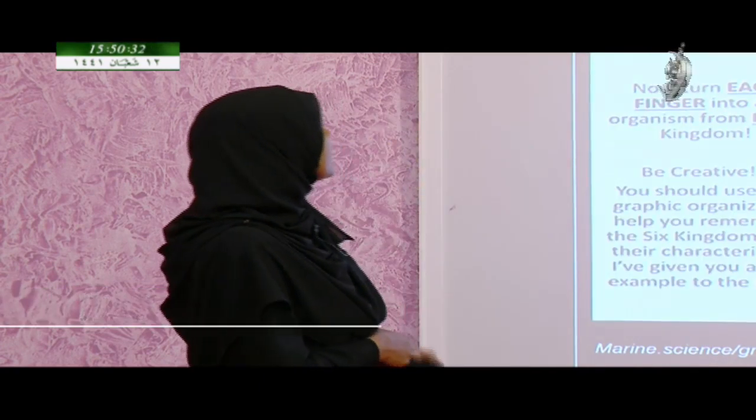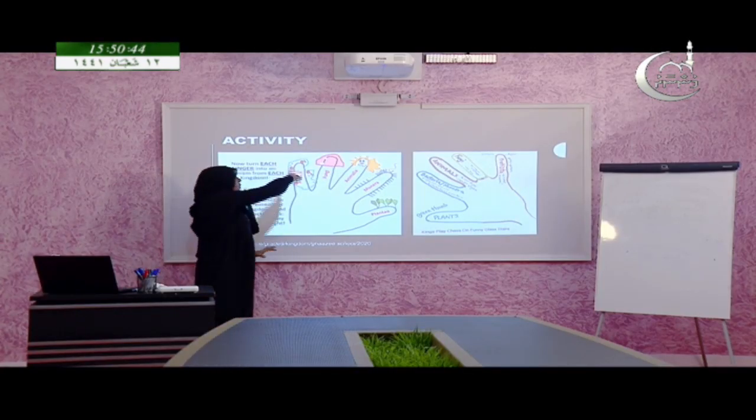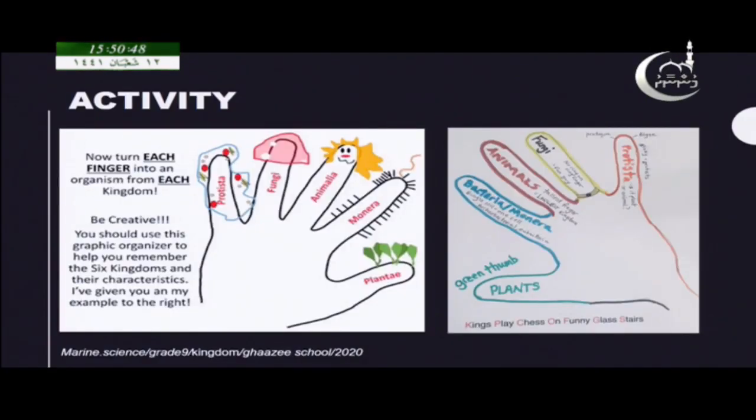And then here is a small activity for you all. What you can do is put your hand on a paper and draw your hand on a piece of paper, and you can turn each of your fingers into one organism of a kingdom. Here you can see some examples: Protista, fungi, Animalia, Monera and Plantae.